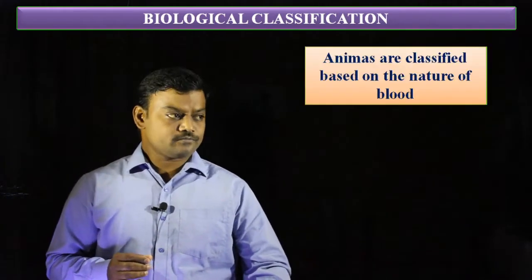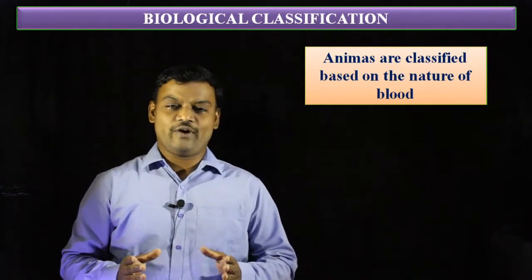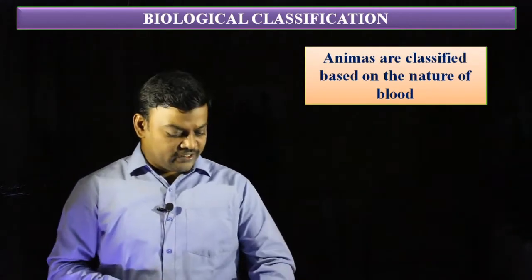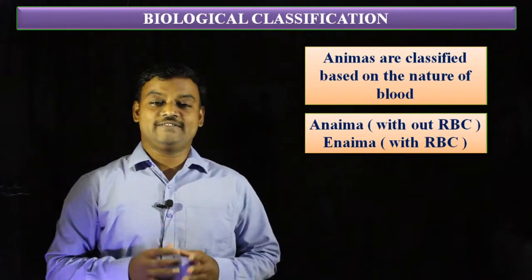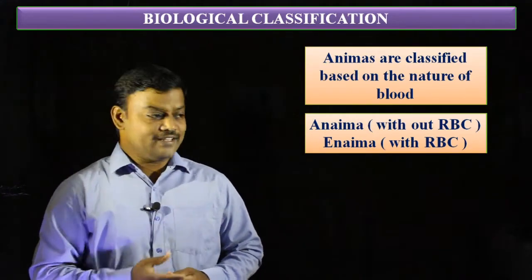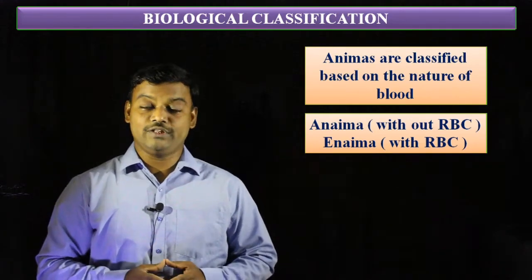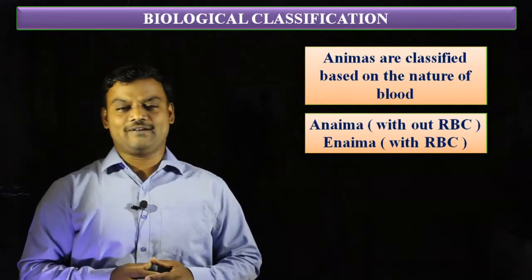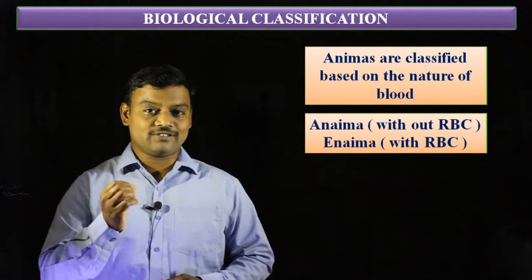Similarly, Aristotle classified animals also. He classified the animals into two groups based on the nature of blood. The first group is Anaima. This group of animals has blood without RBC. The second group is Enaima. These organisms have blood with RBC. So these are the very few morphological characters considered by Aristotle for his classification, and it is the first scientific method of classification.